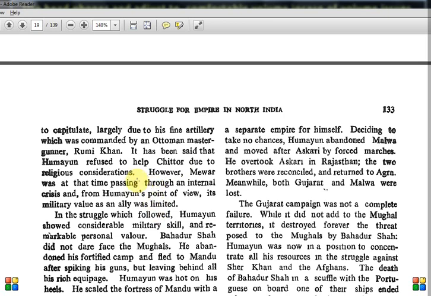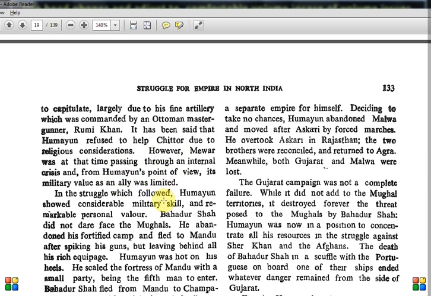But during this time, there are still Hindu-Muslim problems. Now, however, Mewar was at that time passing through an internal crisis, and from Humayun's point of view, its military value as an ally was limited. So here they're telling the reasons why Humayun did not interfere. One is this Hindu-Muslim problem, and another is Mewar's army and so on. Even if we go and support them, we are not going to get anything in return. They do not have great military value which will be helpful for us, so it's not a great ally. That's why Humayun was just observing and did not interfere directly.